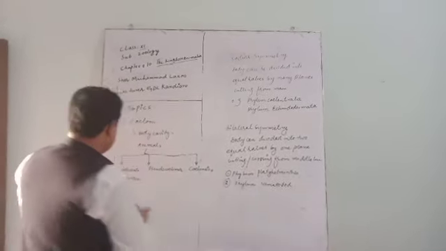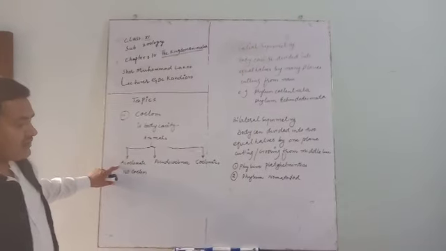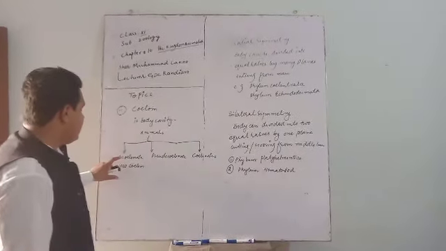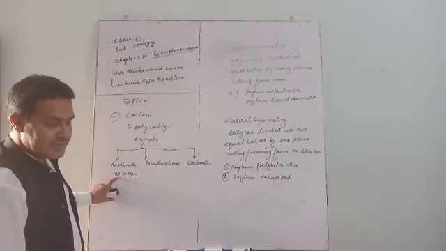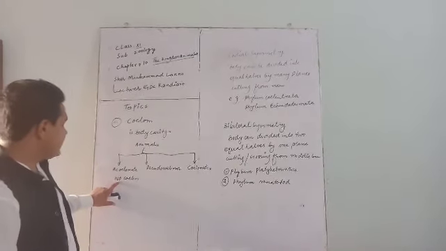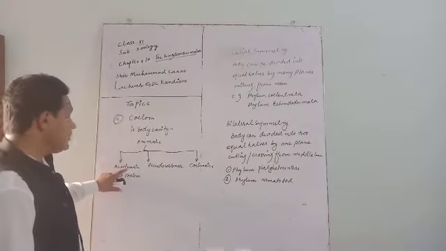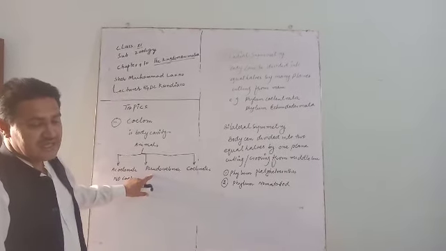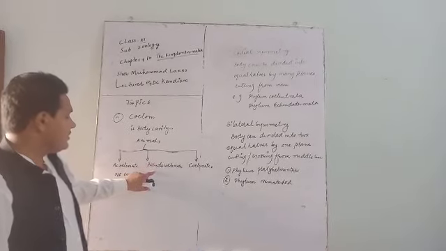Examples of acoelomate animals are phylum Porifera, phylum Cnidaria, and phylum Platyhelminthes. Pseudocoelomates have a body cavity but not a true body cavity.